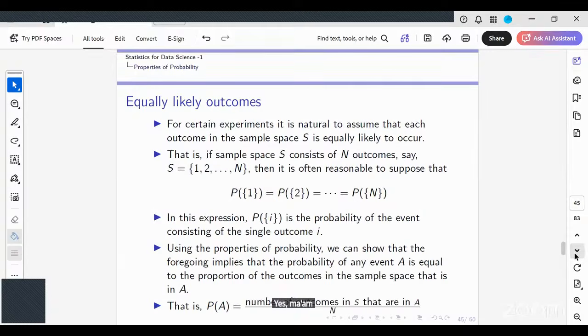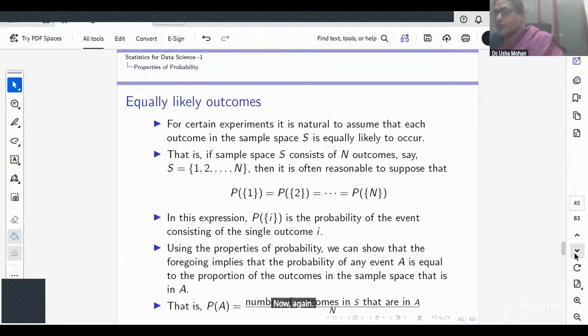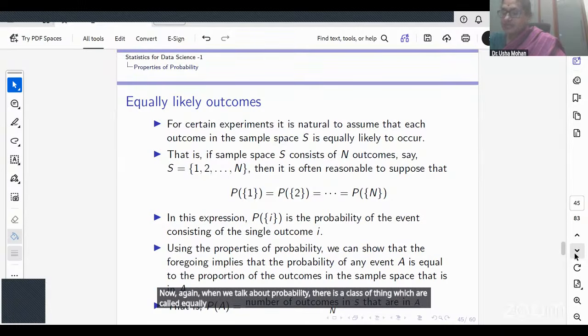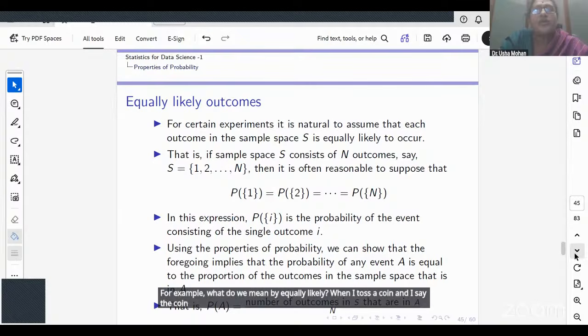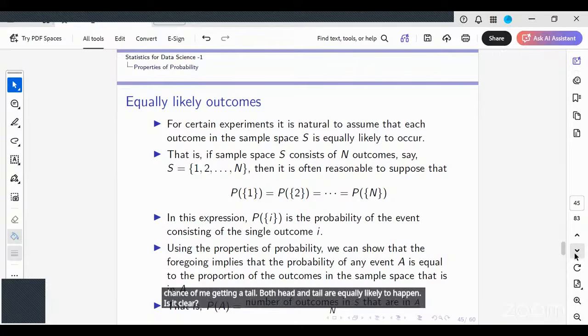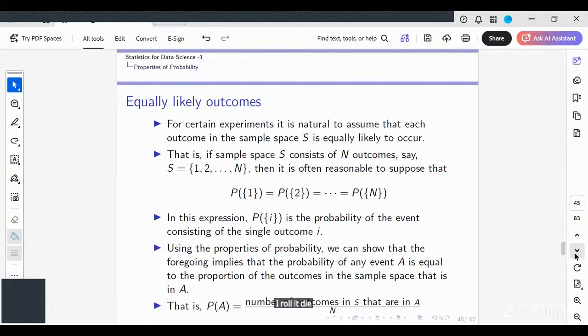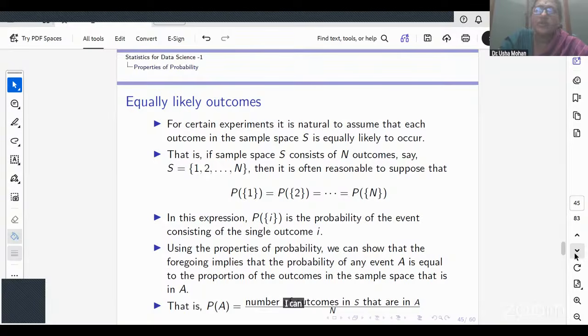Now, again, when we talk about probability, there is a class of things called equally likely events. For example, what do we mean by equally likely? When I toss a coin and I say the coin is a fair coin, the chance of me getting a head is the same as the chance of me getting a tail. Both head and tail are equally likely to happen. Is it clear? I roll a die. I can get any one of these outcomes. It is also equally likely to happen.